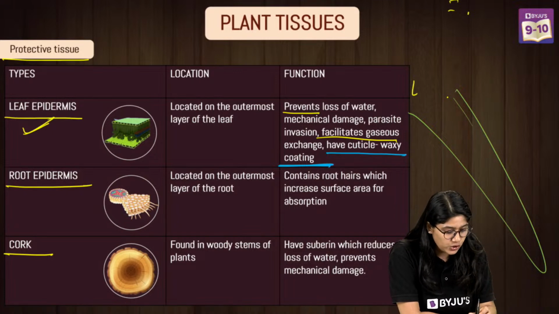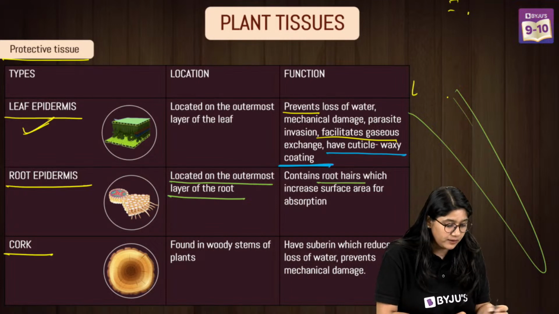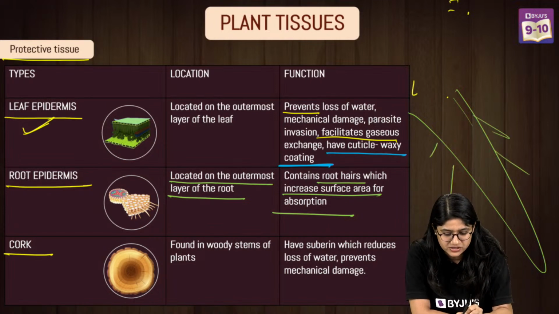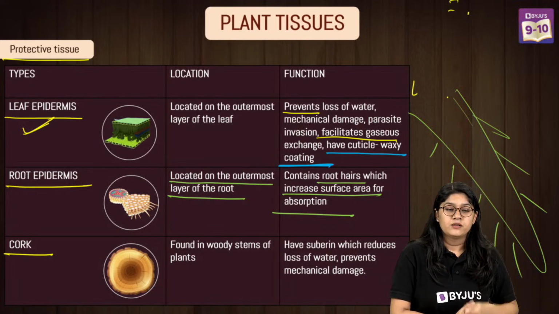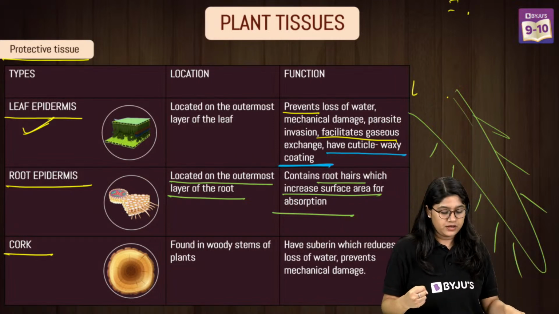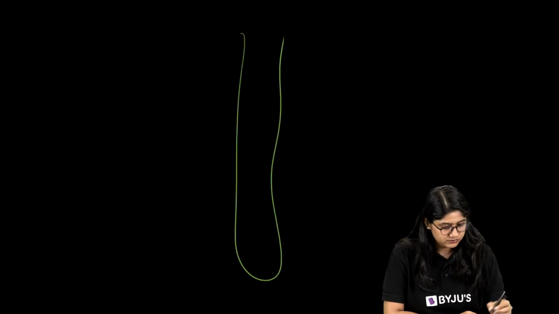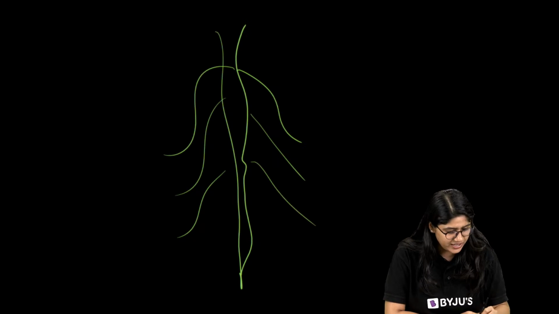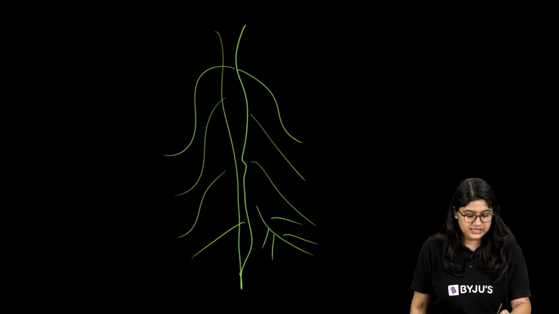Yes. Okay. So, located on the outermost layer of the root, and it contains root hair, which increases surface area for the absorption. So this root will have so many tiny structures like this root hair. And they play a very important role in increasing the absorption rate. More the surface, more is the area for the absorption of water and minerals. See over here, this is a root, right? Let's suppose if we have this root, we usually have these kind of roots, right? So on here, there will be various small tiny structures. Clear, everyone? Yes.